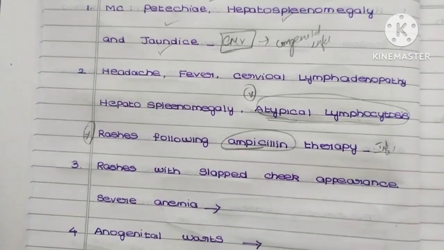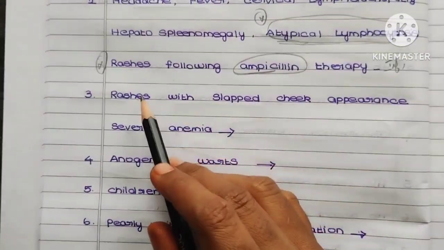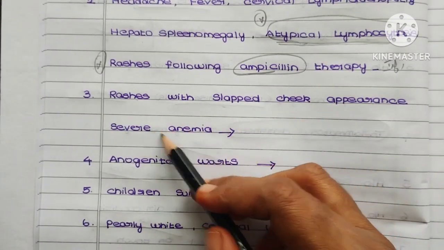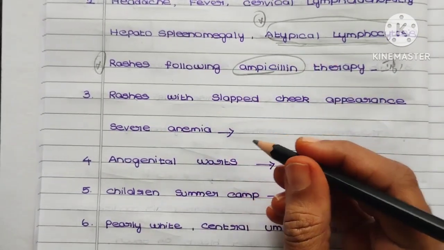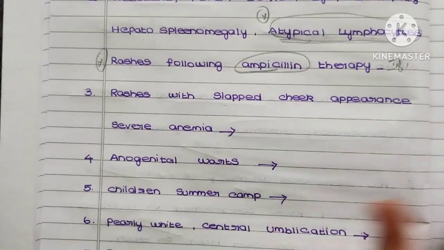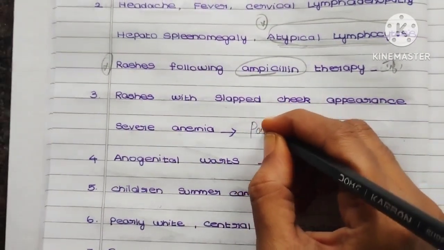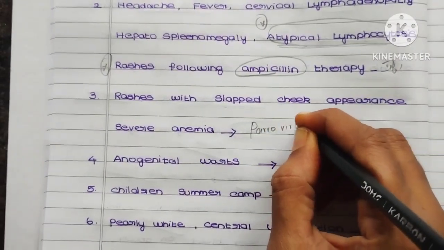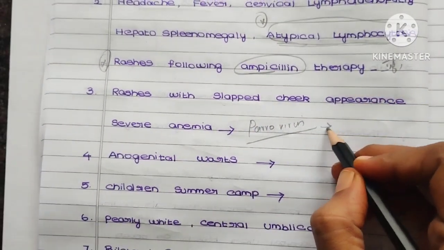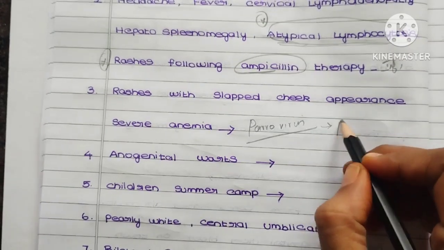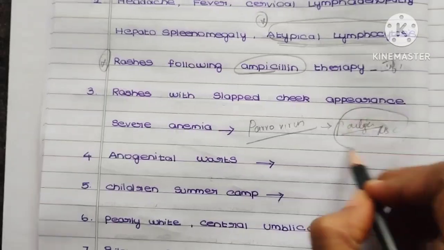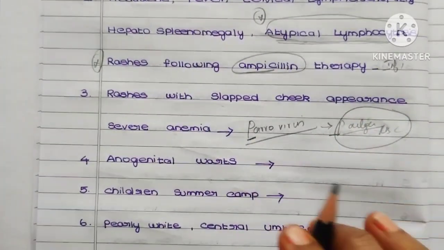Okay, so coming to the third question: the rashes with slapped cheek appearance, and there will be a history of severe anemia or chronic anemia or acute anemia, whatever they can give. It is nothing but Parvovirus. The important point for Parvovirus is it has a special affinity for the P antigen, the P antigen present in the RBC. So P for P, you can remember like that.